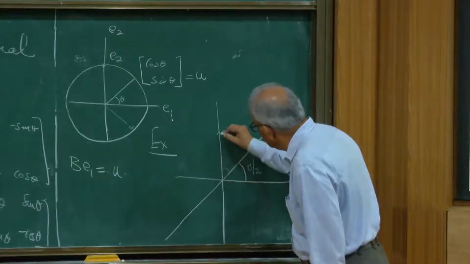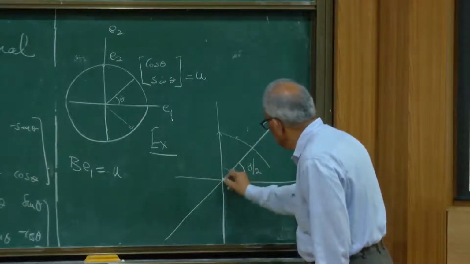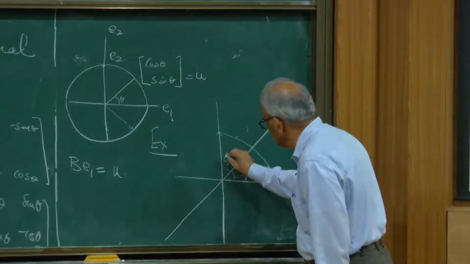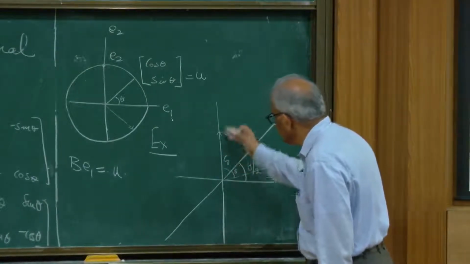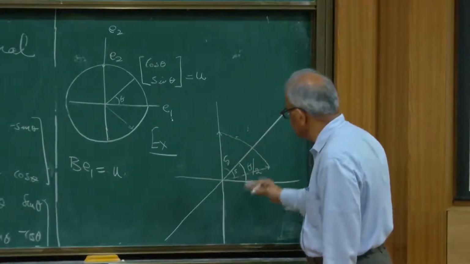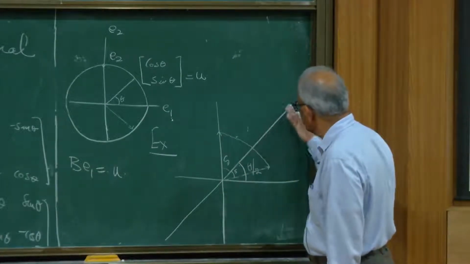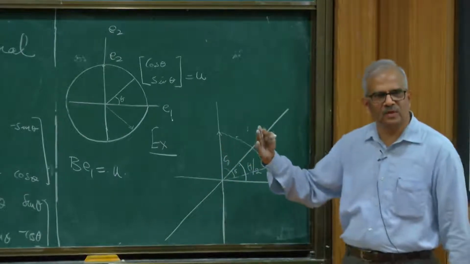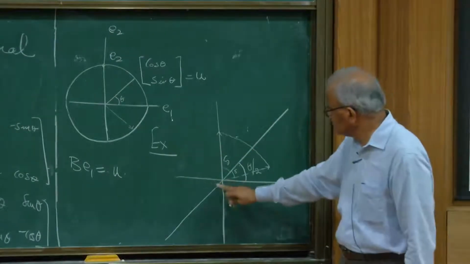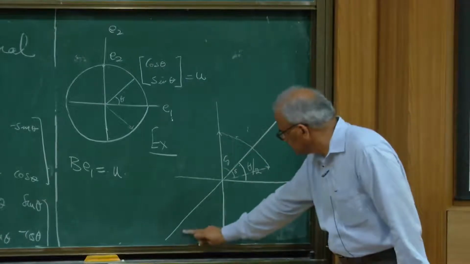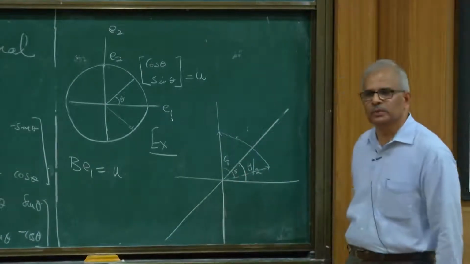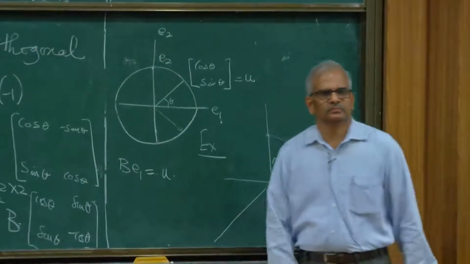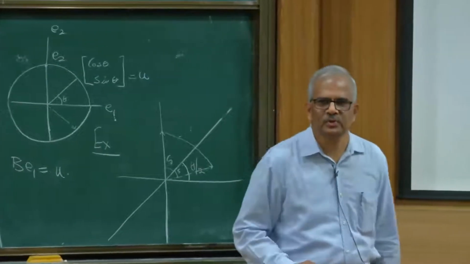When you get the reflection, it will be mapped to this vector and these two angles will be the same. So any vector is mapped like this, reflecting with respect to this line. Think of that transformation from R2 to R2, which is reflecting vectors with respect to this mirror inclined at angle theta over 2. Its matrix is precisely this. Good exercise for you to try.